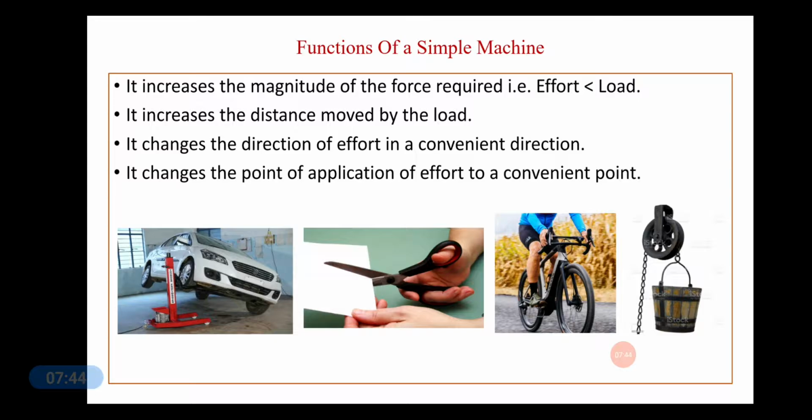The fourth point, it changes the point of application of effort to a convenient point. See this figure over here. Here you can see that the bicycle's rear wheel is joined with the help of a chain to a toothed wheel which is attached with a pedal. All of you must have seen that there is a chain-like structure present over here, to which the pedal is attached.